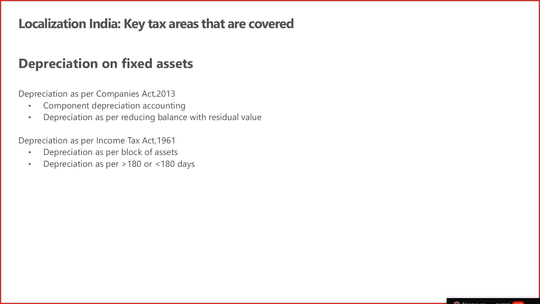As per the Companies Act and Income Tax Act, you can generate your depreciation report, which is the annexure, I think, Schedule 14 of the Companies Act. And as per the Income Tax Act, the system gives you a depreciation schedule report, which indicates block-wise depreciation on the assets.